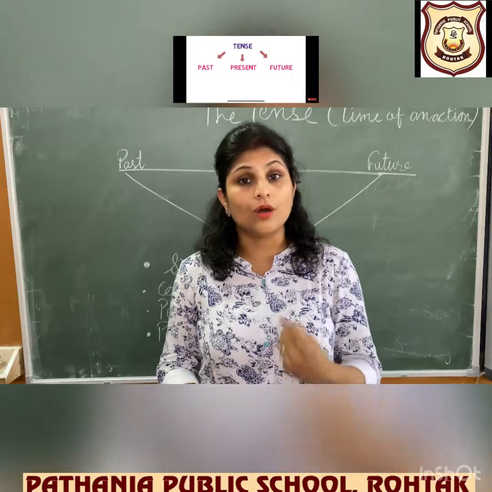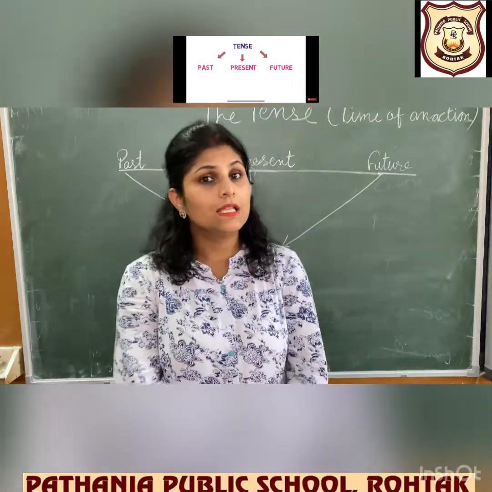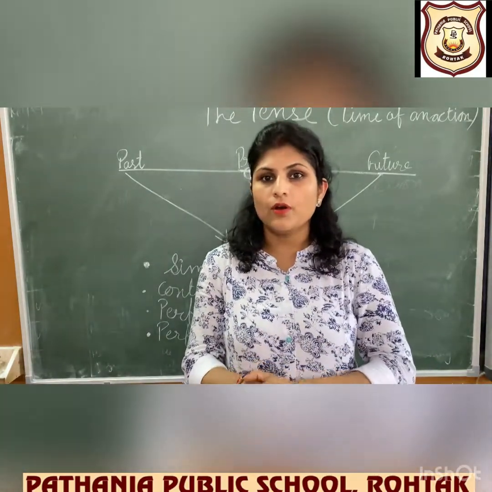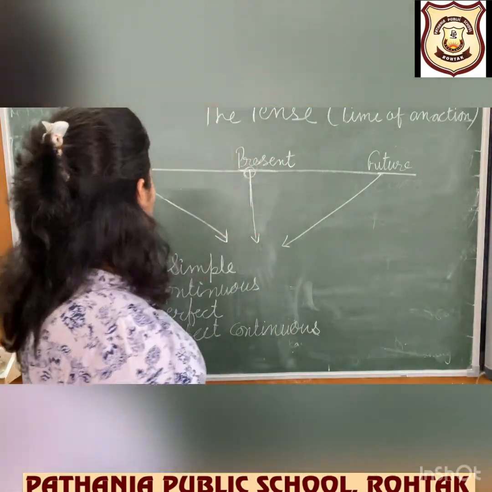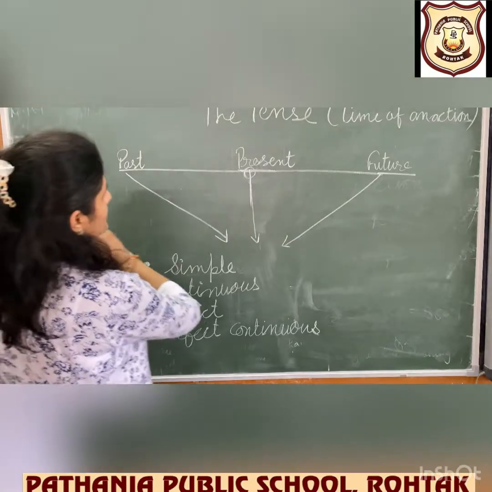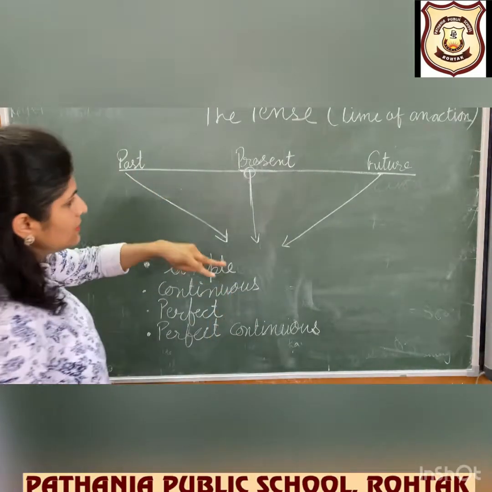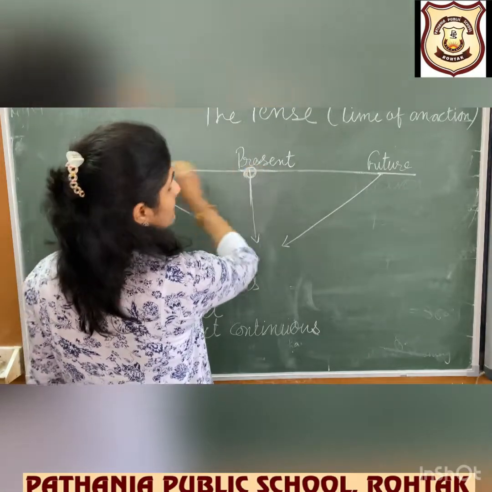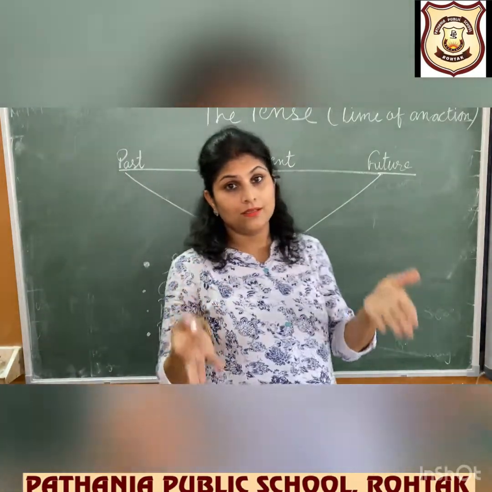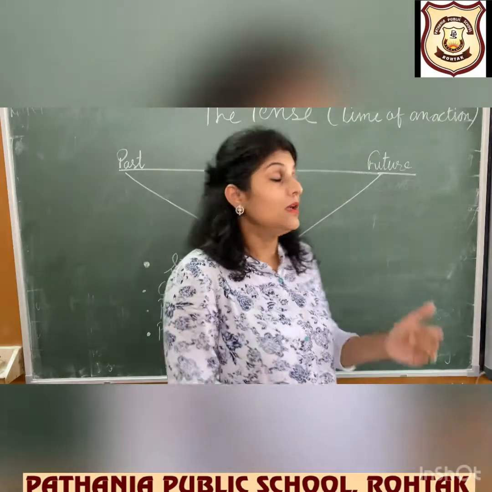Yes, tense is all about time. Time of what? Time of action. So children, on the timeline we have divided tense into three parts. Present time, we are in this present time.